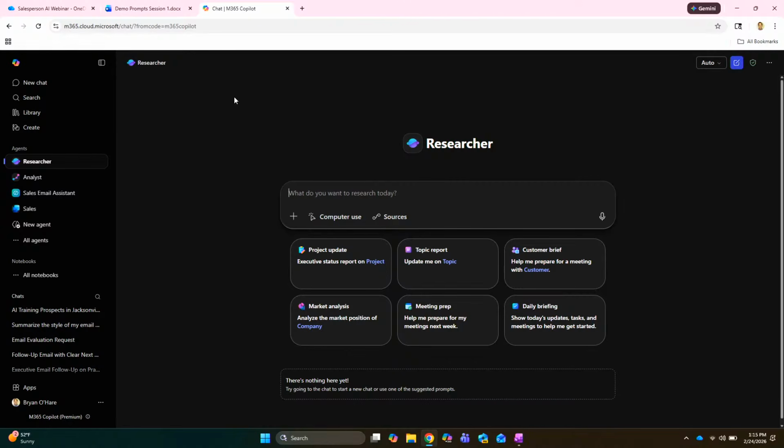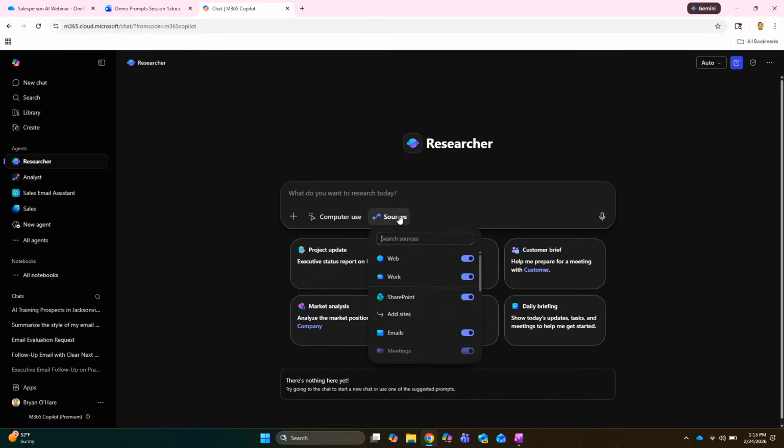Between this and the analyst mode. Okay, so what this can do for you, notice where it says sources right below the conversation? If you click on sources, this is where it's going to pull its data from.